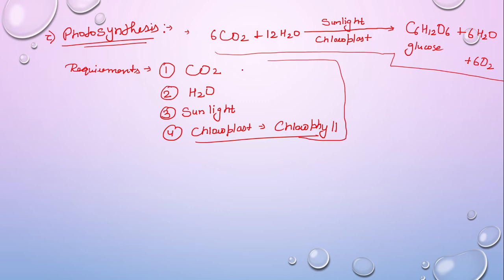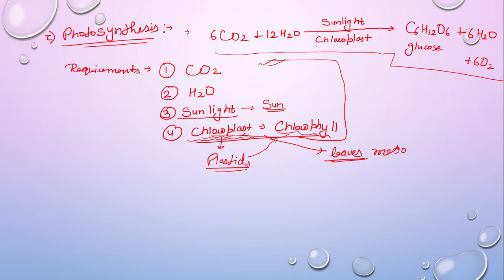Then how do plants get them, right? So for sunlight, we do not have to think. Plants get it directly from the sun. Chlorophyll is present inside the chloroplast. Chloroplast is what? That is a plastid. We have read about these in class 9th. So plants have many plastids, and the plastids which contain chlorophyll are called chloroplasts, and these chloroplasts are present in the leaves, in the mesophyll cells.